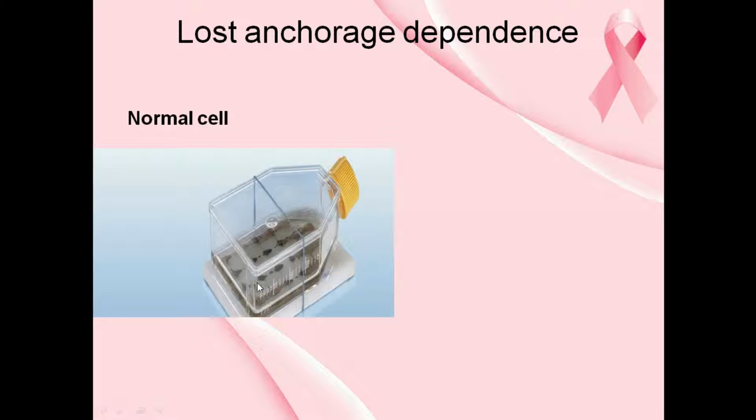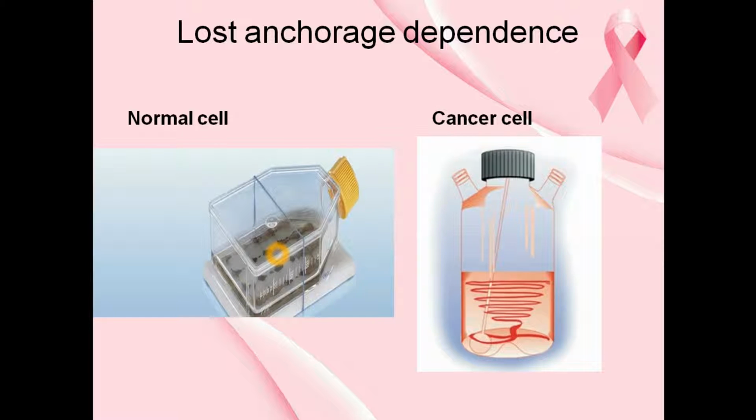There is a glass case or a plastic which is providing the base for the growth of the cell. Anchorage means they require a certain base for the growth of the cell. It might be glass, it might be a plastic substance, whatever it is. But our cancerous cells do not require a base. They will grow even in a suspension medium, which does not have any base, right? That is one of the characteristics.